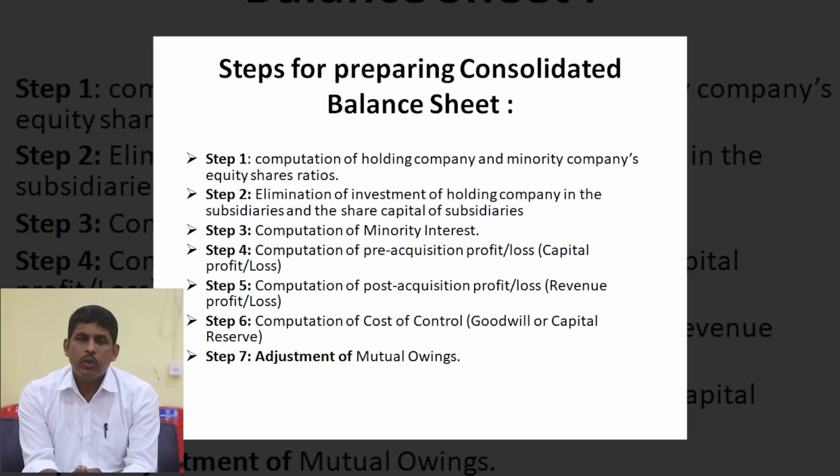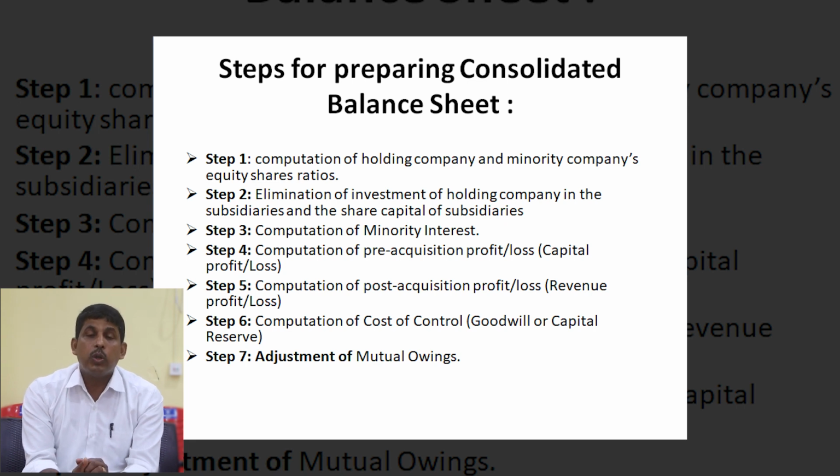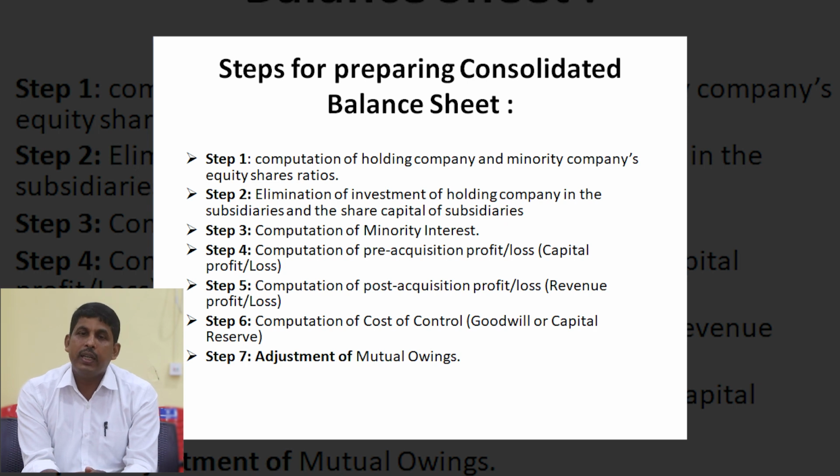So next step is computation of cost of control. Cost of control means the invested amount of holding company in subsidiary companies and the total amount received in the subsidiary companies. Total amount received means value of equity share and value of capital profit.